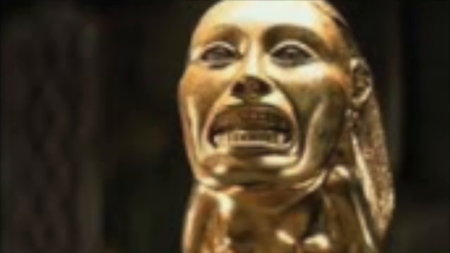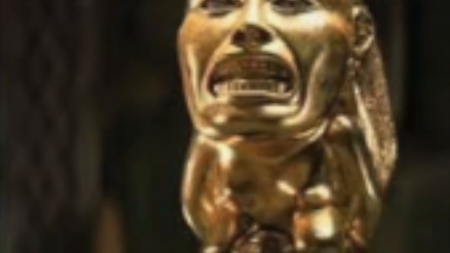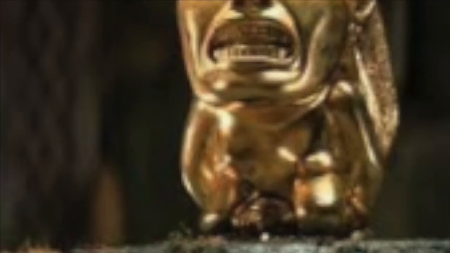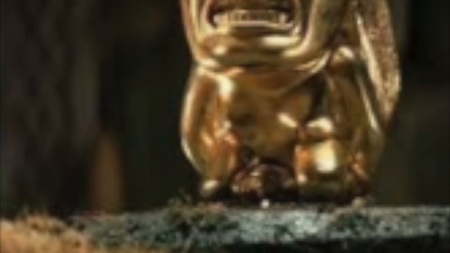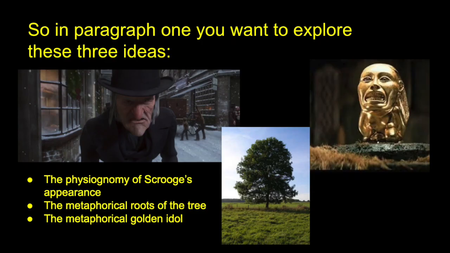So I think this is a specific allusion to the Old Testament story in the Bible of the Israelites, who, as they were leaving Egypt, melted down all of their jewellery to create a golden calf, which they worshipped instead of God. So the idea of Scrooge worshipping a golden idol implies that, like the Israelites, he's worshipping gold, he's worshipping money over perhaps the true God, and by extension, this is also something that's going to lead to his suffering, because the Israelites were punished for this by God by being exiled to the desert for 40 years. So this allusion contains in it both the idea of Scrooge worshipping money, but also the idea that this is something that will lead to his punishment.